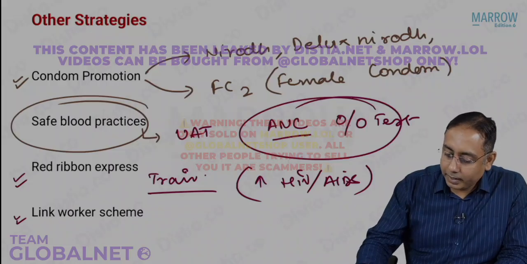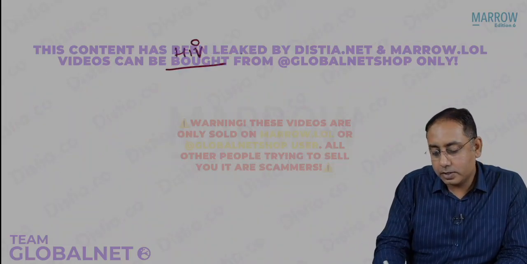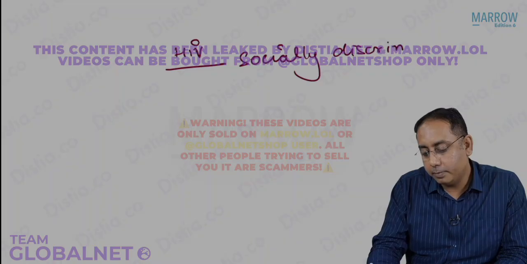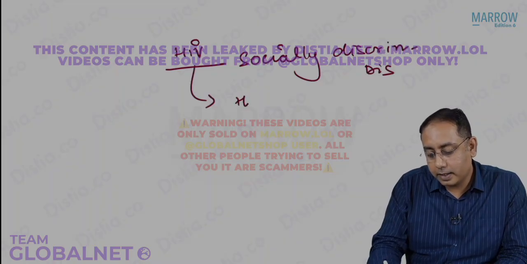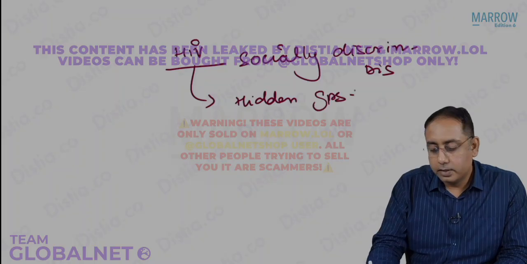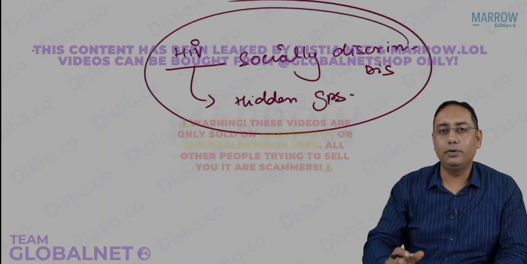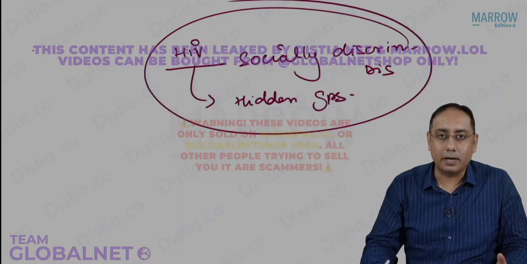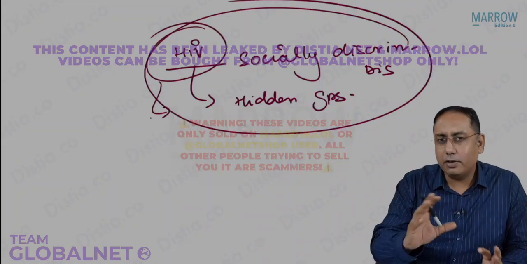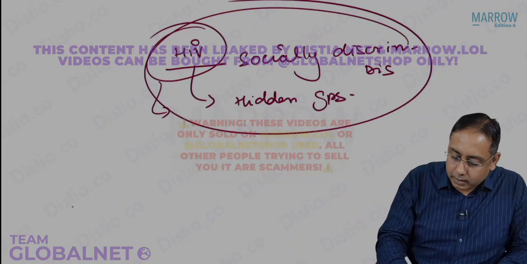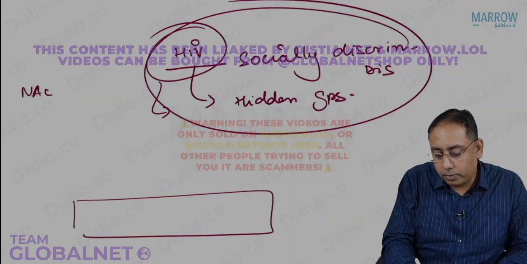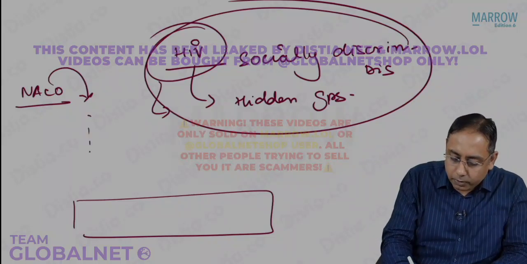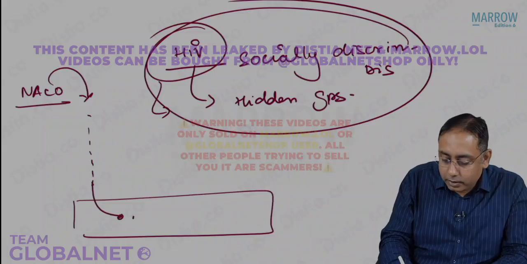See, the problem in HIV is that HIV is a social disease. It is a socially discriminated disease, and the problem is that it is in hidden groups. Because HIV is not freely visible, you don't come across a person on the street who says, oh, I was suffering from HIV. Nobody would do that. So HIV has a kind of social stigma. Now the problem is that the community is at this level. The NACO program is from the ministry level. It is giving funding, it is giving free condoms. It has to percolate through that machinery and reach the user.